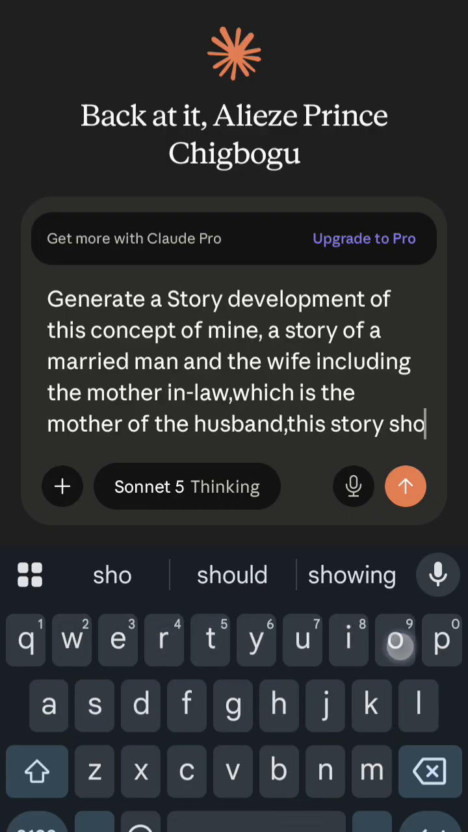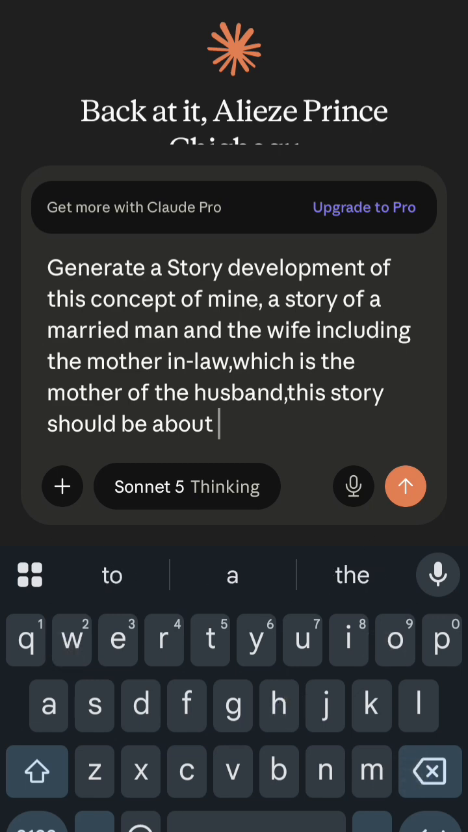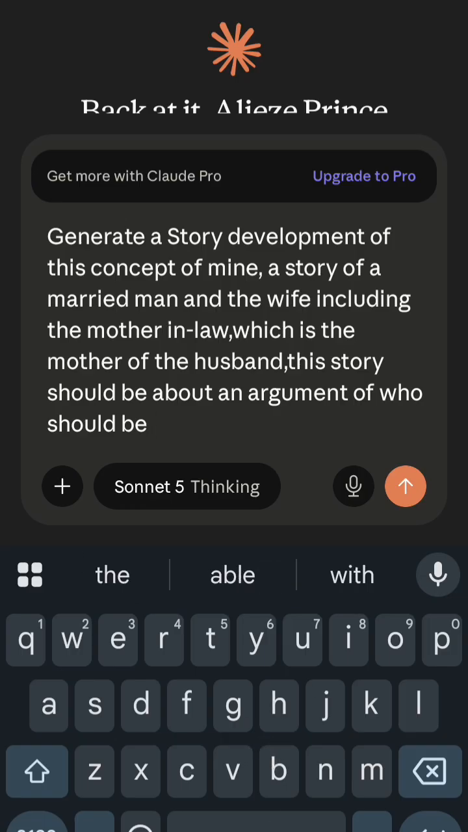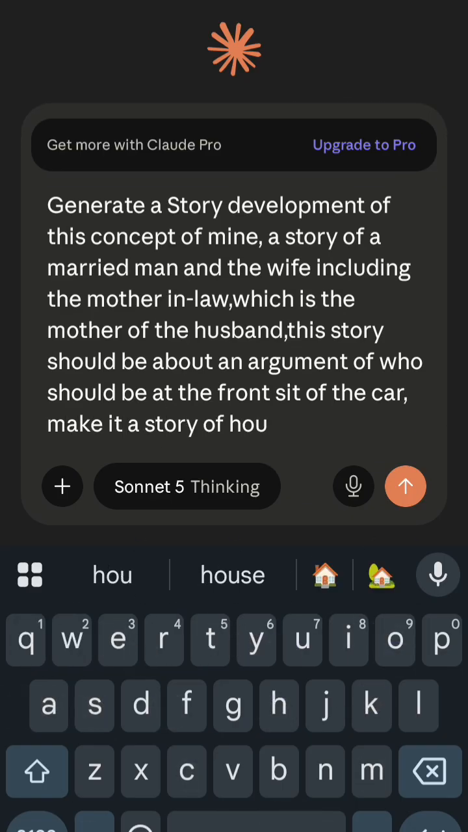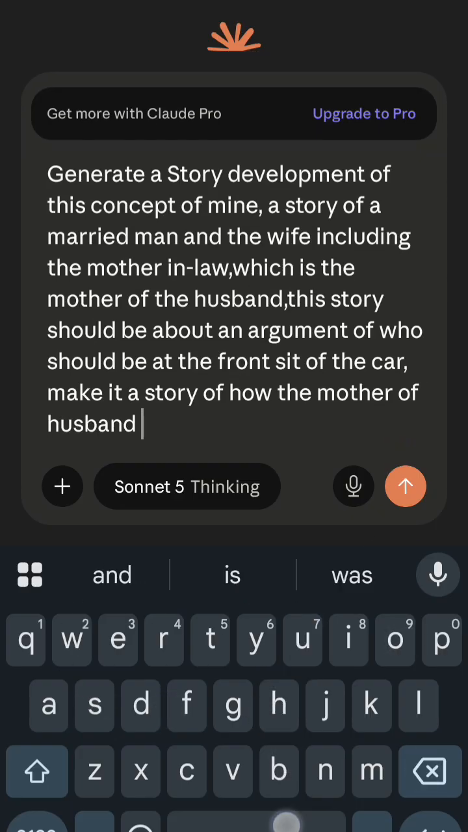This story should be about an argument of who should be at the front seat of the car. Make it a story of how the mother of the husband visited the home. And now what I'm trying to do is just give my own idea, and we are looking at a story development. So Claude will help us develop all of this. If you have an idea already, a script, or a plan of what you want to generate, maybe a topic, it's better you type in, explaining to Claude the kind of video or movie you're looking at.